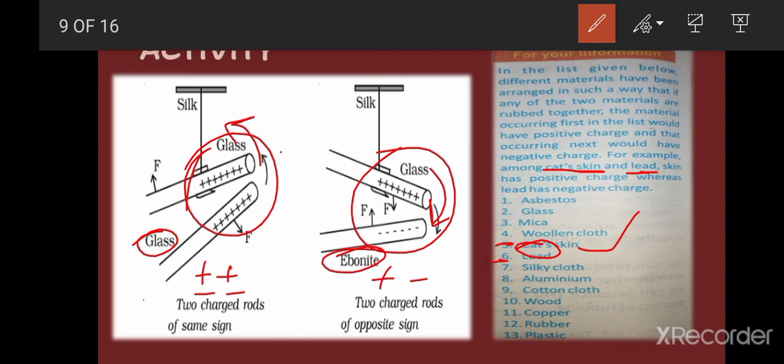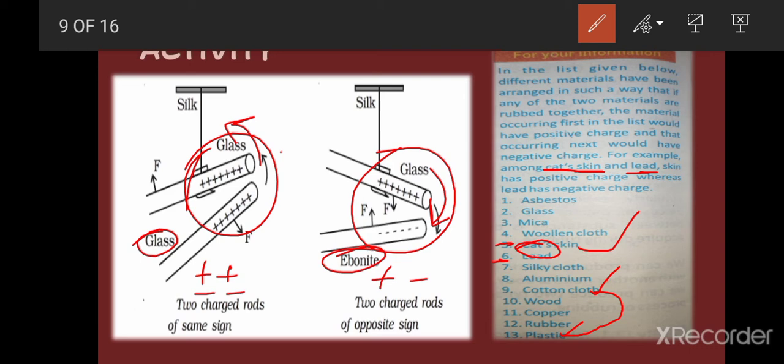Let's take another example. If we take cotton cloth and plastic and rub them together, cotton cloth will get positive charge and plastic will get negative charge. So this list is arranged in such a way that if any two materials present in this list are rubbed, the material present before the other will get positive charge and the other will get negative charge.